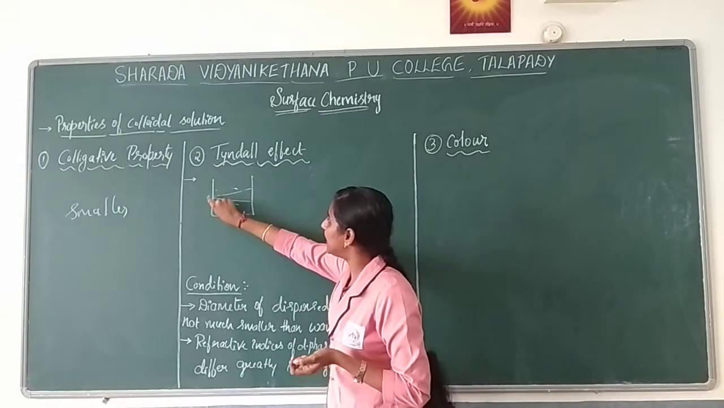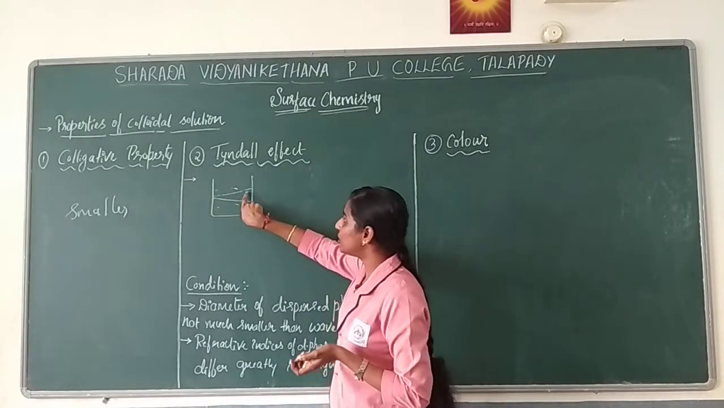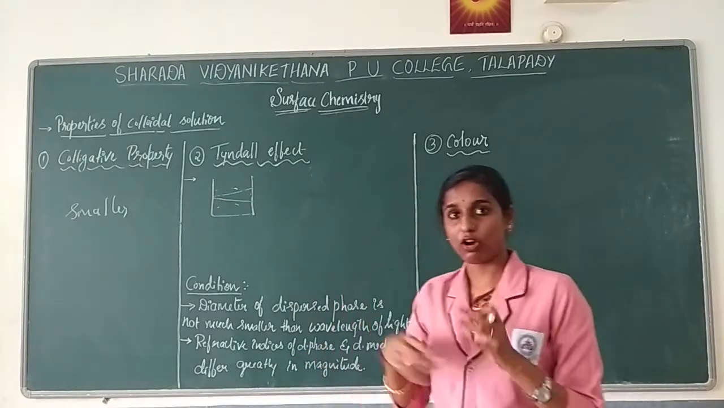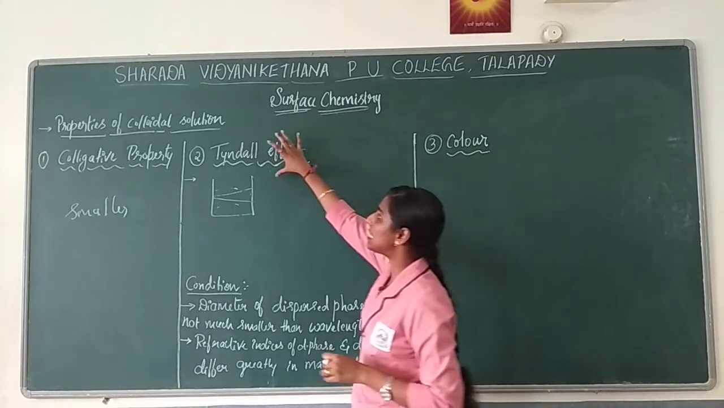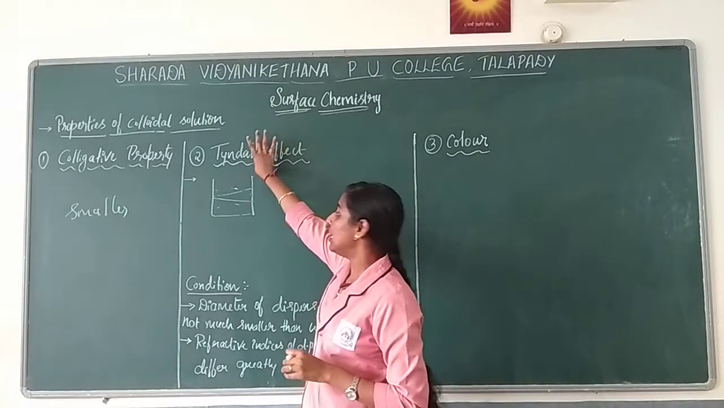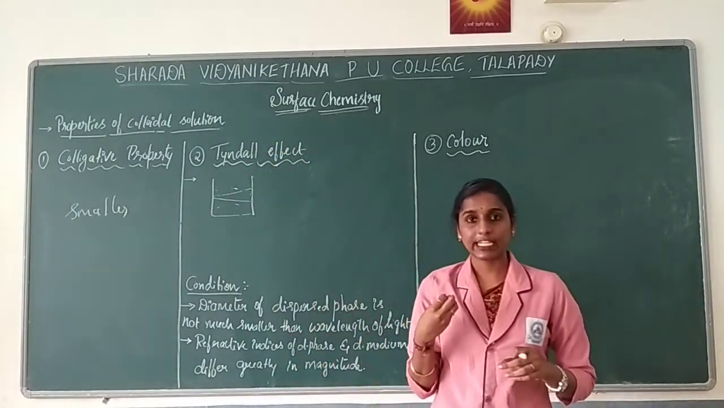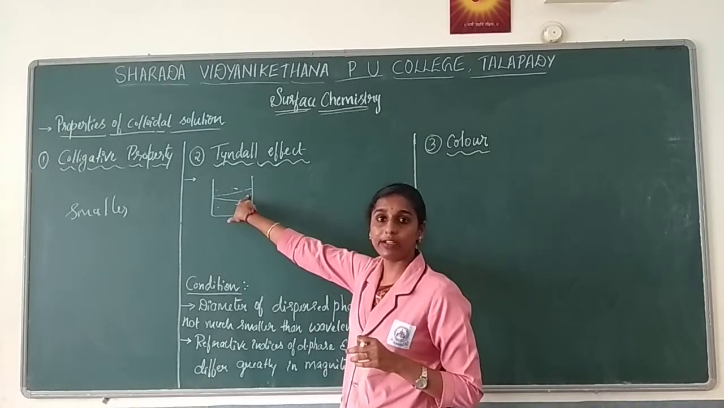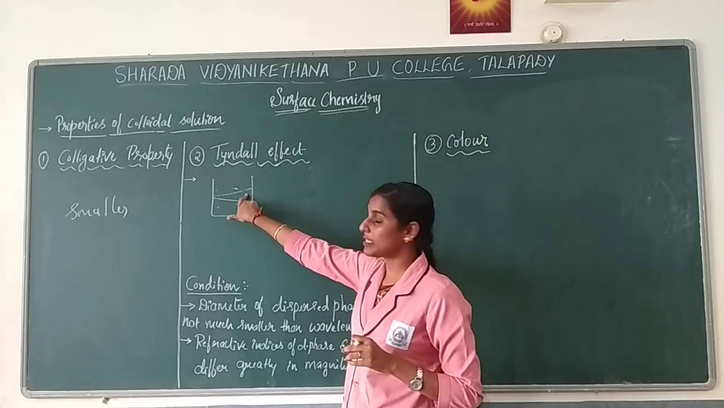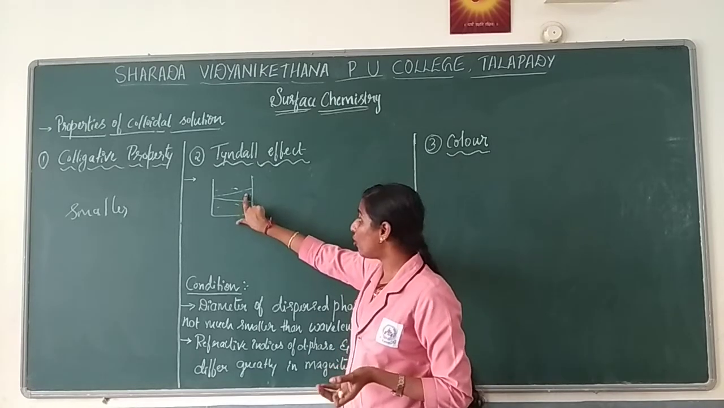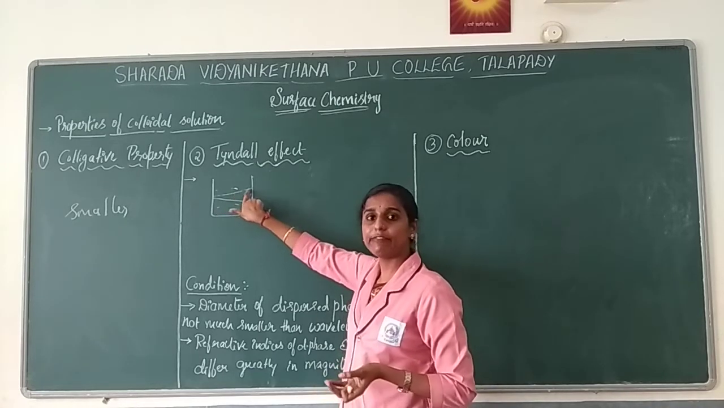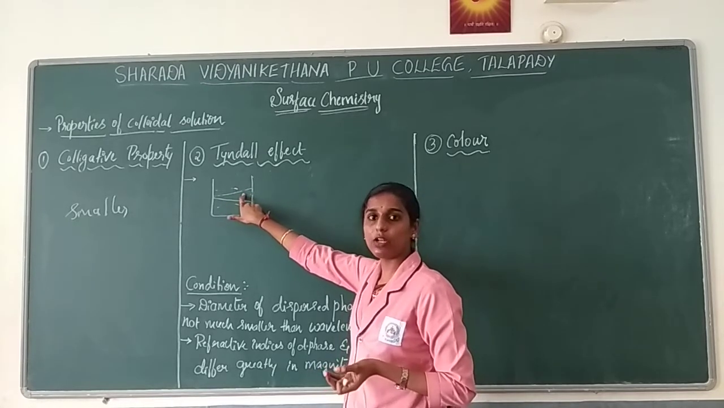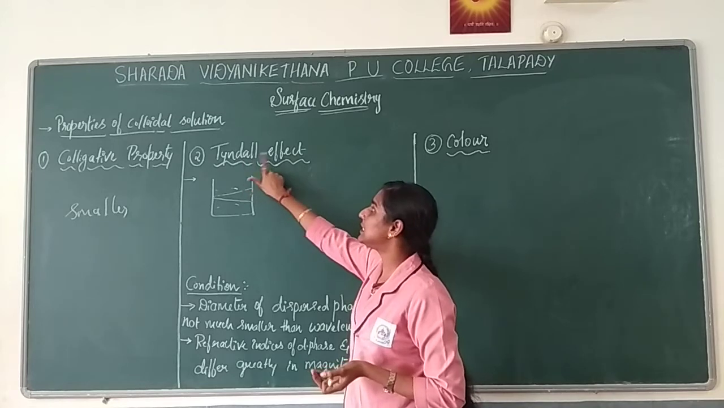So when you pass light like this, you can observe the particles. How is it possible, and what do you call that concept? That concept is considered the Tyndall effect. It is nothing but the scattering of light by colloidal particles; due to the presence of colloidal particles, the particles are visible. You can see the particles are visible over here, so that is considered the Tyndall effect.